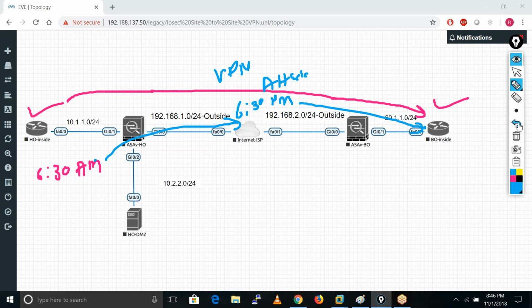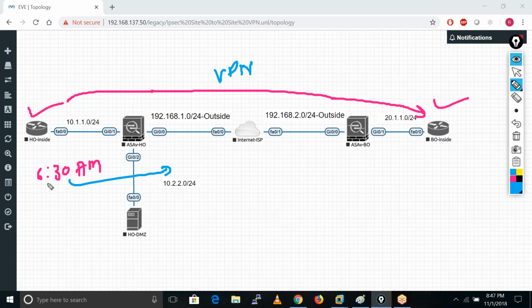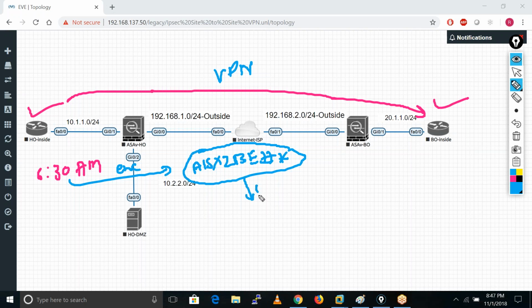Now let me include the VPN here. We are using VPN, so that 6:30 a.m. meeting invite, after encryption, becomes something like this: A1 5 X Z B E. So this is encryption. After encryption, we apply a hash on that value.